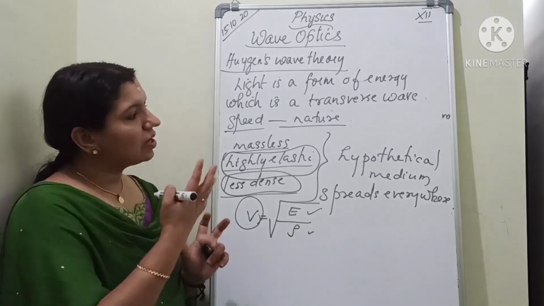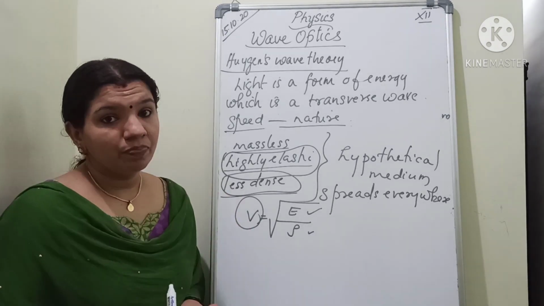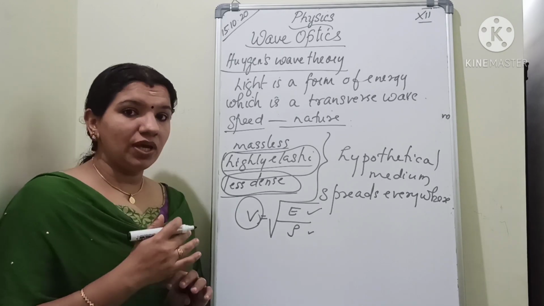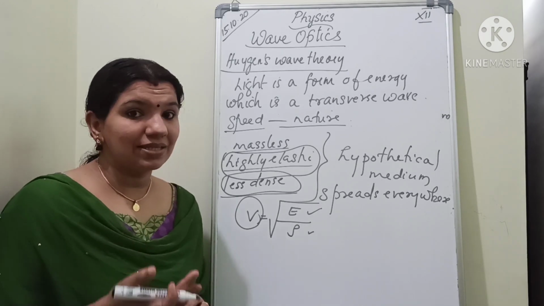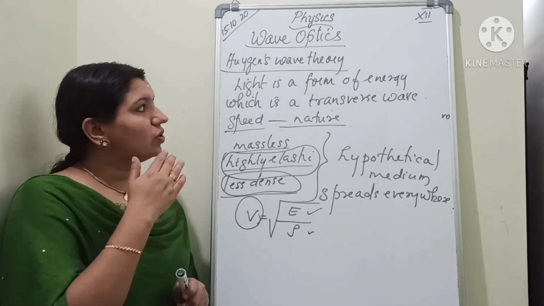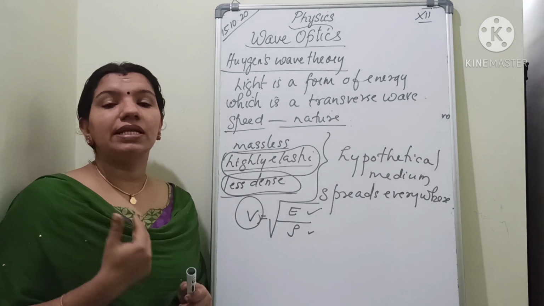Understand? So these are all theories put forward by Christian Huygens. And Huygens' wave theory could explain so many things that Newton's corpuscular theory couldn't. That is, he could explain the rectilinear propagation.